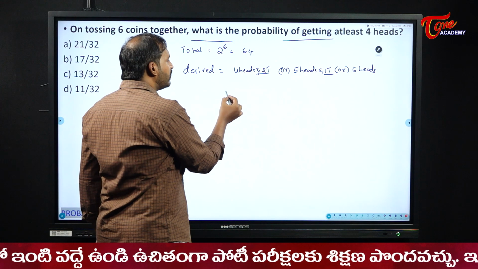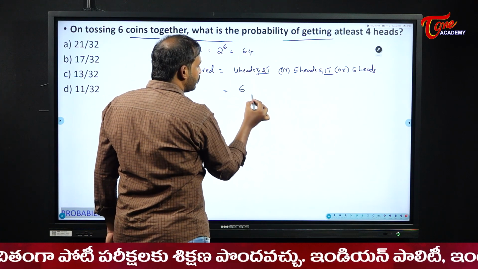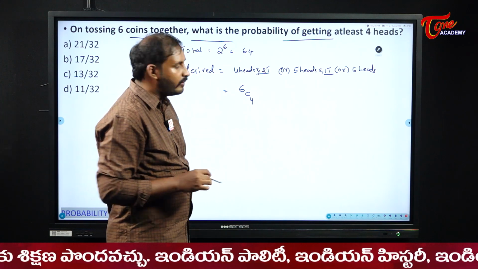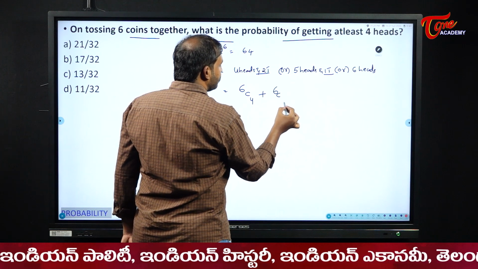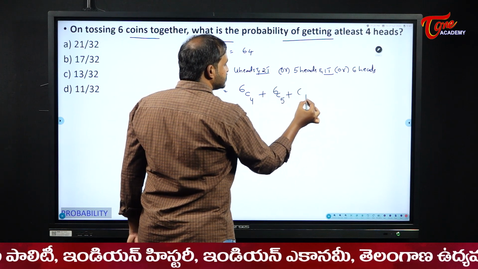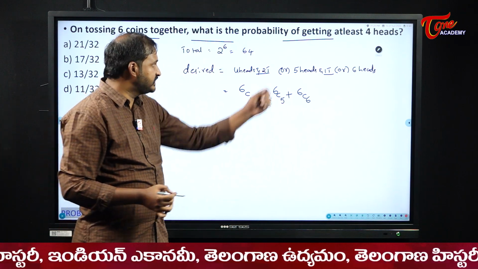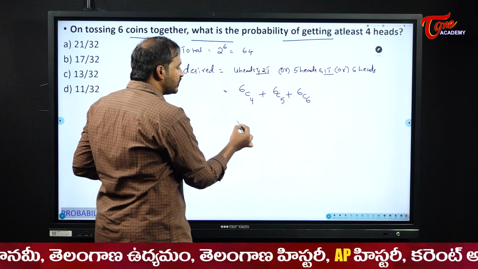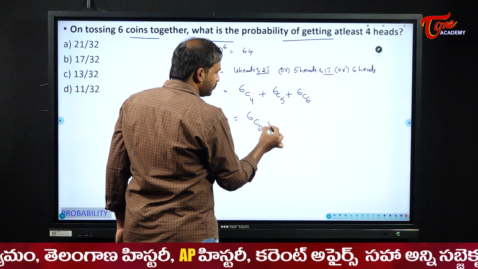So what is the probability of getting 4 heads, students, here? Out of 6, that means 6C4. Or means plus, already we discussed in combinations. We will take it as plus. 5 heads means 6C5, plus 6C6, all are heads. At least, right? So minimum to maximum. 6C4 is also equal to 6C2.